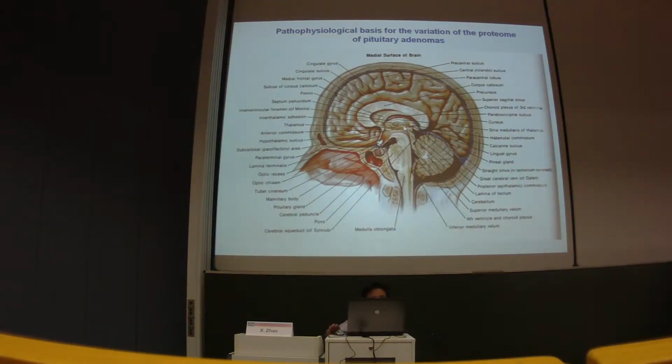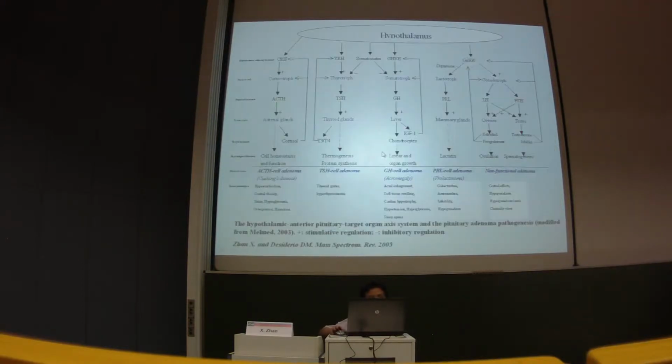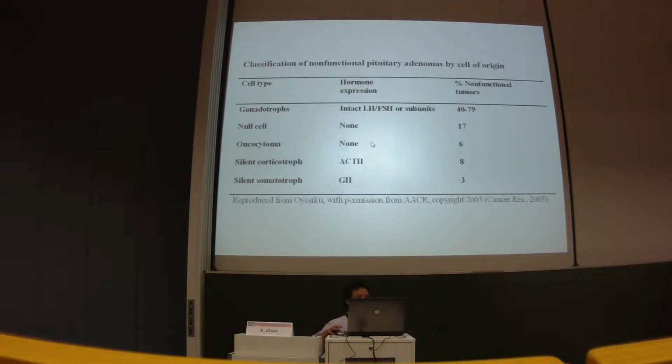Here is hypothalamus, here is pituitary. This picture shows the hypothalamus, pituitary cell, and the target organ axis system. Each type of pituitary adenoma is monoclonally arranged from the corresponding pituitary cell. This is ACTH adenoma, TSH cell adenoma, GH cell adenoma, the PRL cell adenoma. Non-functional adenoma is mostly from the gonadotrophic, but some from the null cell, oncocytoma, silent corticotrophic, silent somatotrophic.